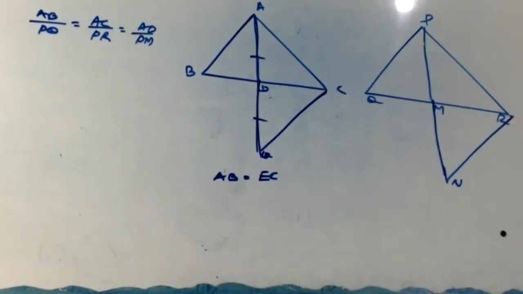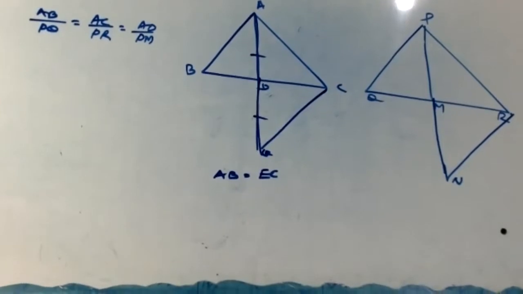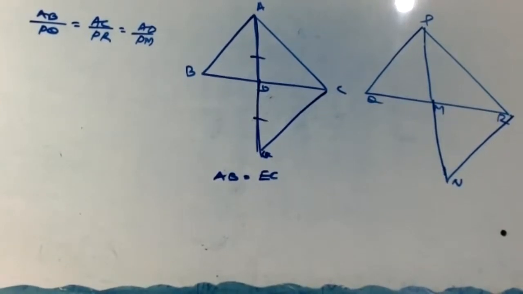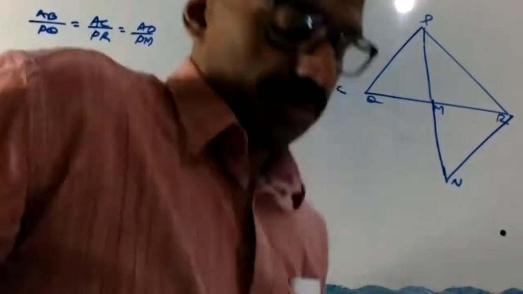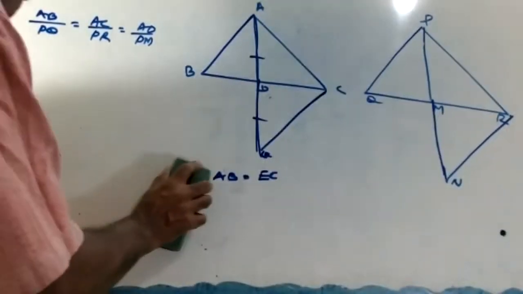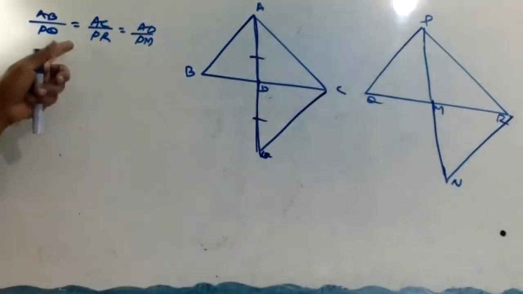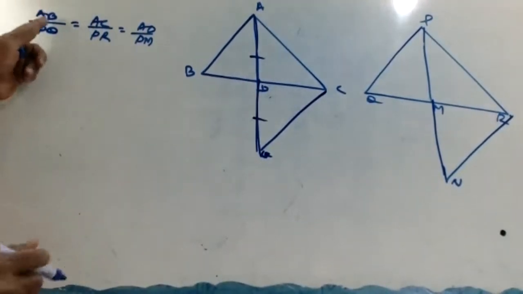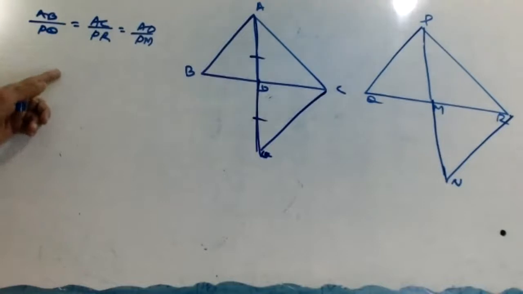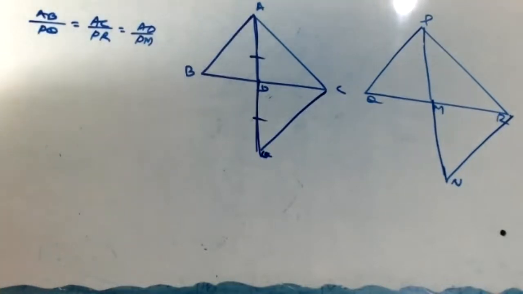Okay, so now I hope everybody got AB equal to EC. Now look here. This is given. Don't write now. AB by PQ equal to AC by PR equal to AD by PM.